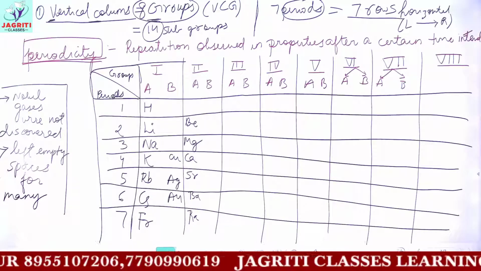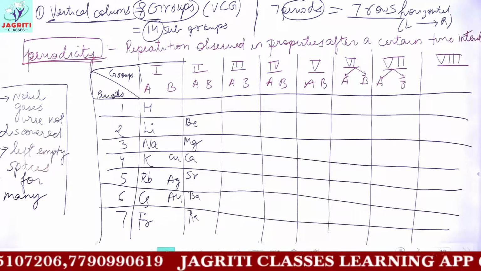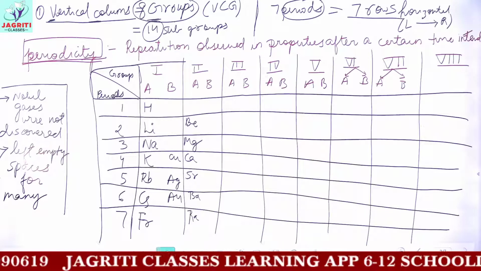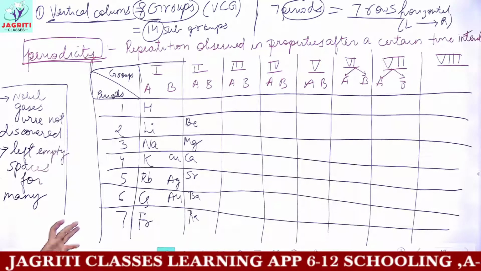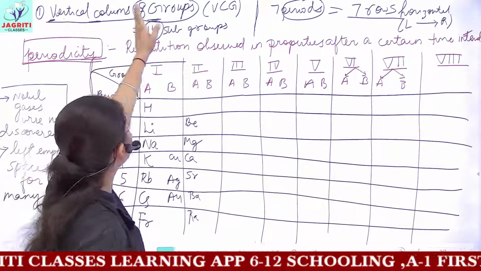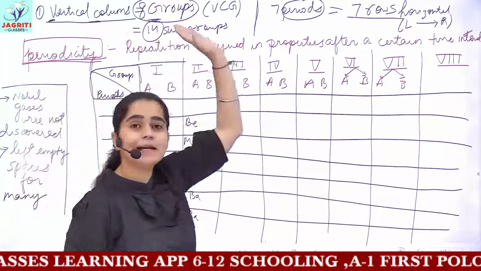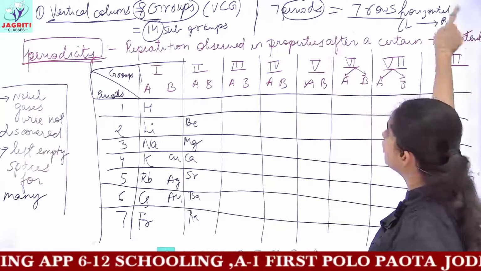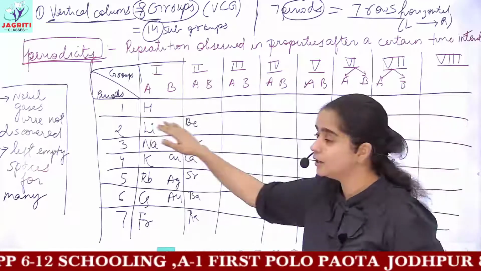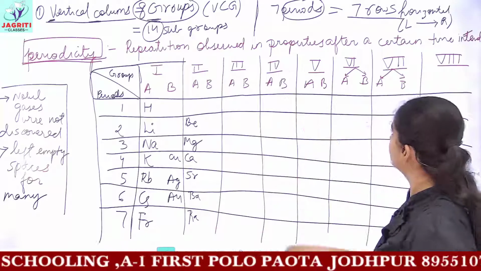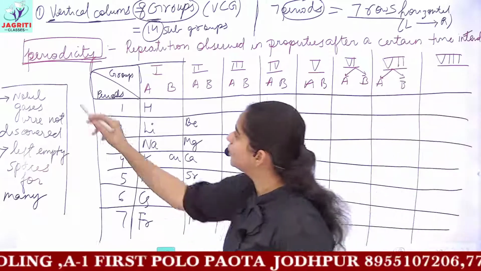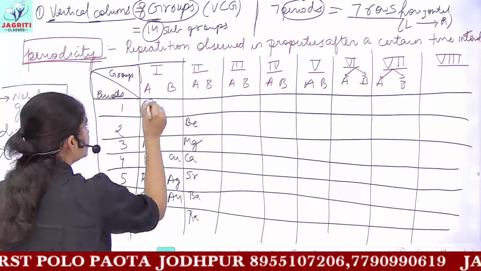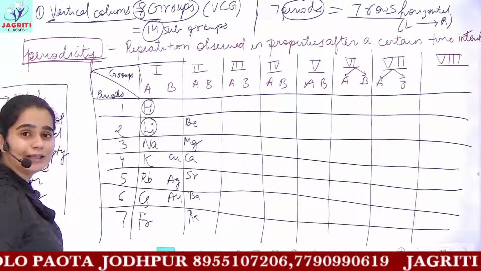Now the important points I'll write which we have to study, that is, their properties, or the merits and demerits. The first, I have already told you the features: he made 8 vertical groups and then divided into 14 subgroups. Then you have 7 periods, that is 7 horizontal rows. These are your periods and these are the groups. Then he observed periodicity in properties, that is, he said that hydrogen possesses similar properties with lithium.